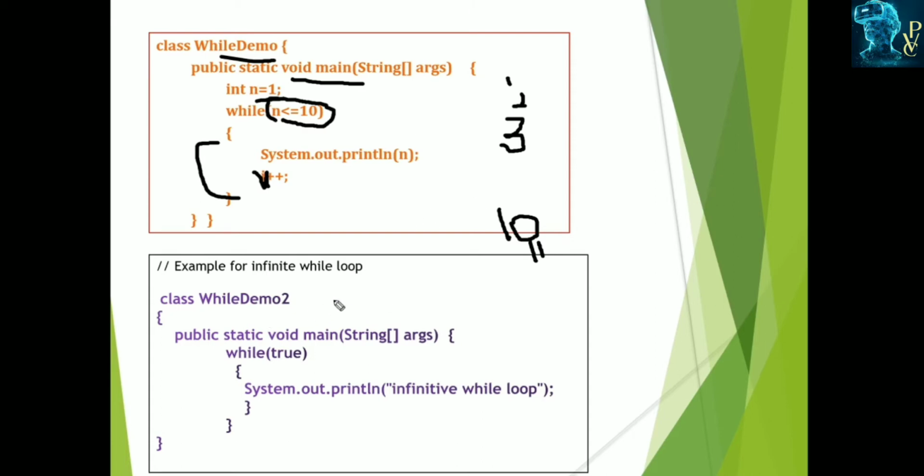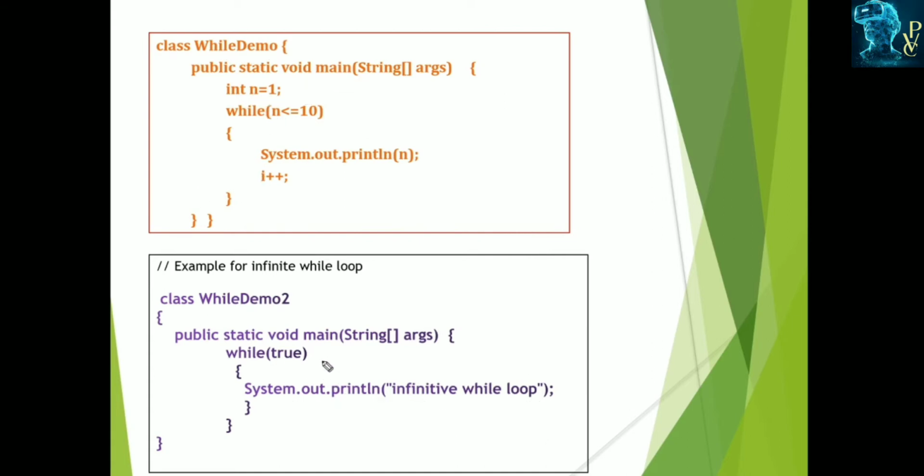And this is another while example which enters into an infinite loop. A while loop executes until the specified condition becomes false. But here we specified while true. Here we are not specifying any expression, so the expression never becomes false. We just entered true. Always this is true. So it always prints an infinite number of statements, that is the infinite while loop. It is continuously printing like this. Okay, this is called the infinite while loop. This is another example.